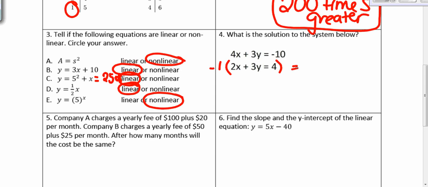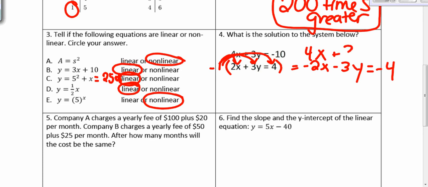So this becomes negative 2x plus negative 3y equals negative 4. So we have this other equation in the top. We're just going to rewrite 4x plus 3y equals negative 10. So now we are going to add straight down. 4 plus a negative 2 is 2x. A positive 3y minus 3y, those cancel out because it equals 0. We bring down our equal sign, and a negative 10 plus a negative 4 is a negative 14.